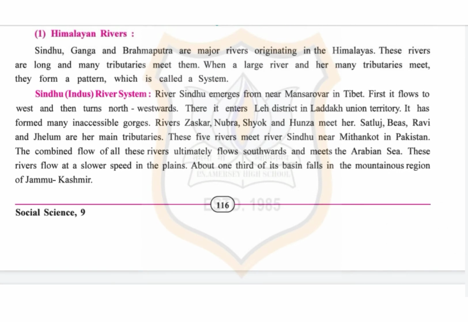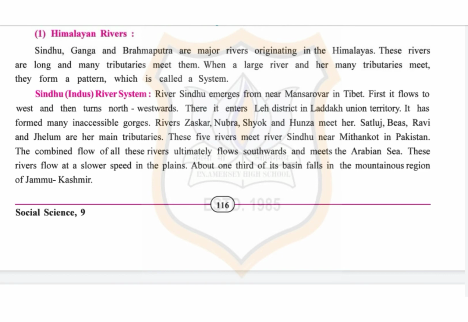Now, Sindhu, that is the Indus river system. River Sindhu emerges from near Mansarovar in Tibet. First it flows to the west and then turns north-westward. There it enters Leh district in Ladakh Union Territory. It has formed many inaccessible gorges.